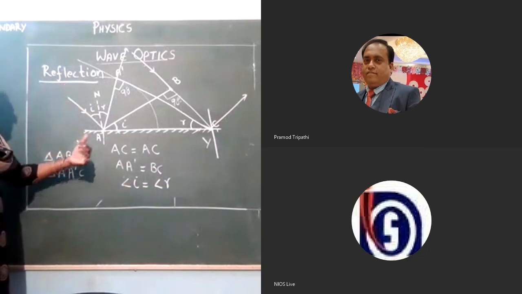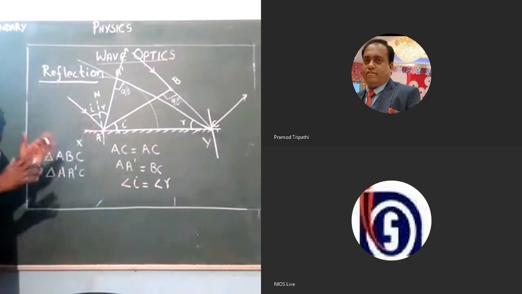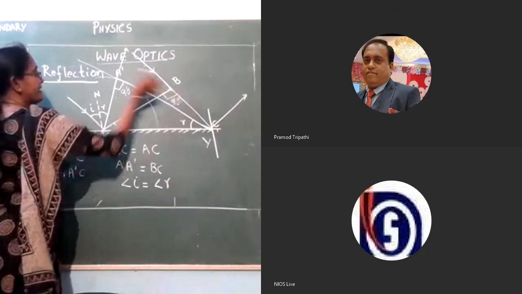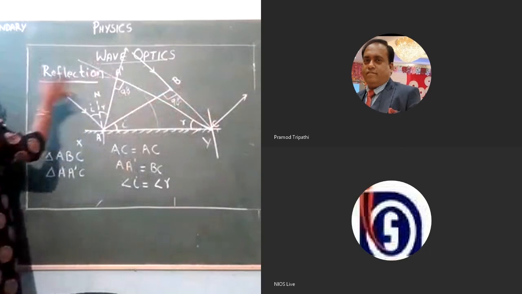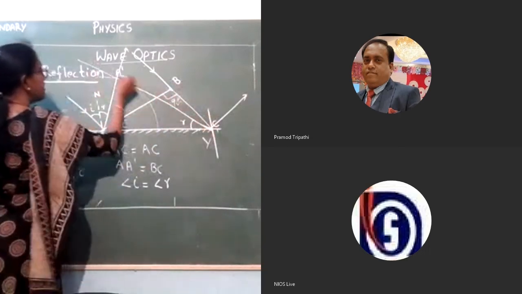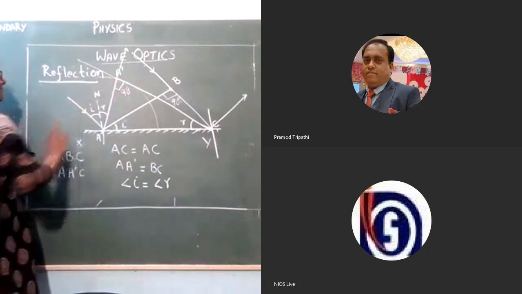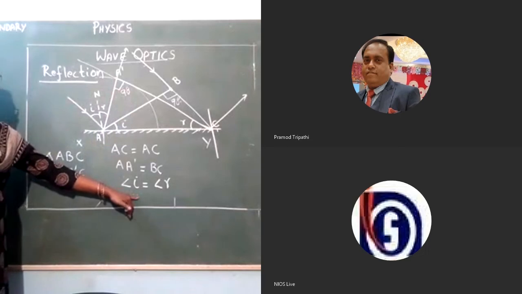This very easily we have proved in the case of ray concentration, but it is a little bit complicated when you take the wavefront. So I hope you understood how to construct a wavefront. So here AB is the incident wavefront and take the distance from B to C, draw an arc and draw the tangent from C to that particular point. That will become the A dash C. A dash C will become the reflected wavefront. And by similarity and congruency of the triangles, we can prove that angle I is equal to angle R.